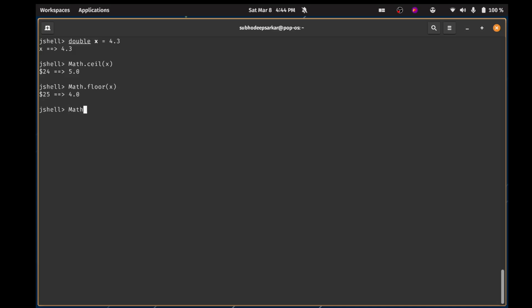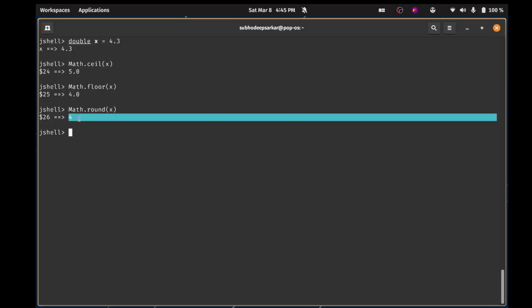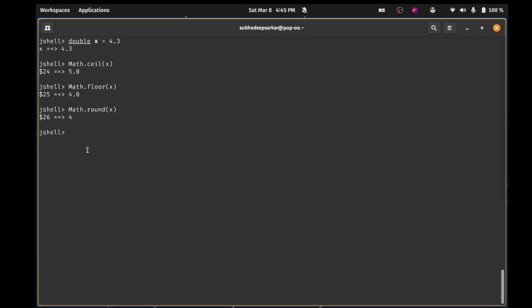Perfect. What about Math.round? It first checks, is it more than or equal to 0.5? It is not, it is 0.3. So it is going to give us the previous value, that is the floor value. By the way, when you do round, you are not going to get the value in double format. You are going to get it in integer format directly. It is basically rounding off.